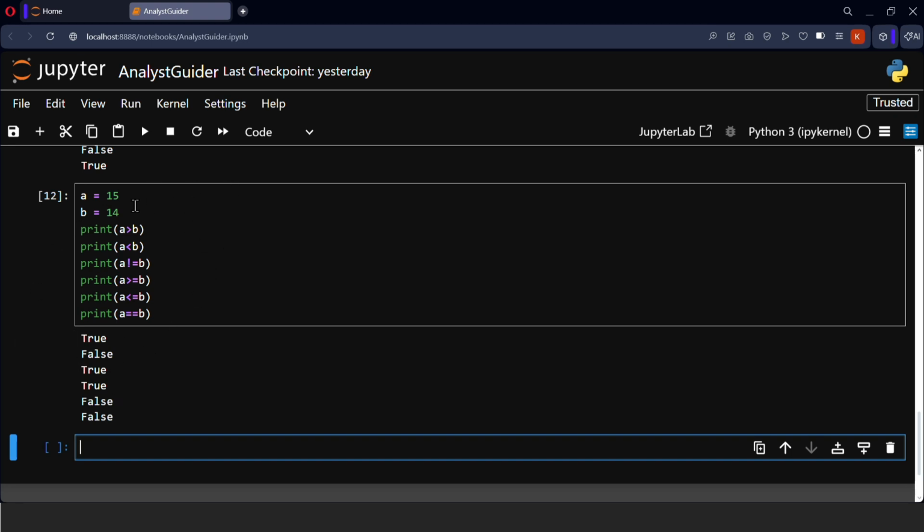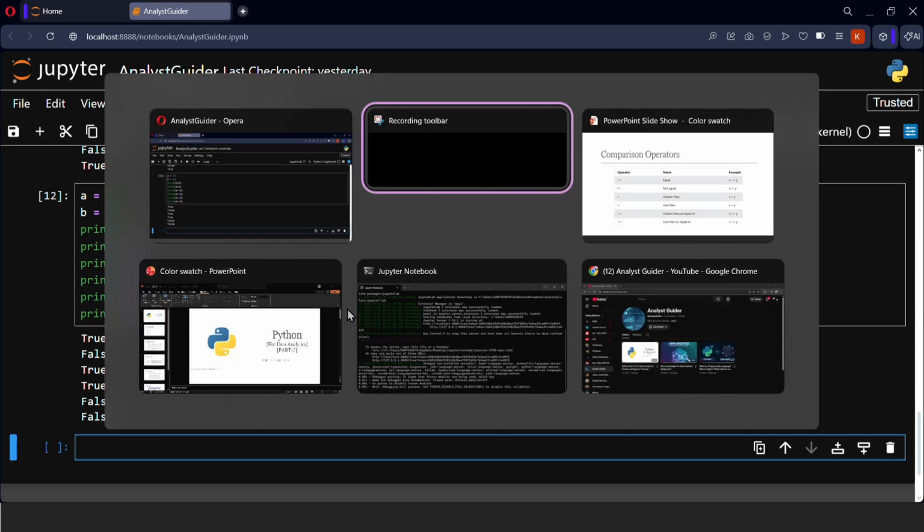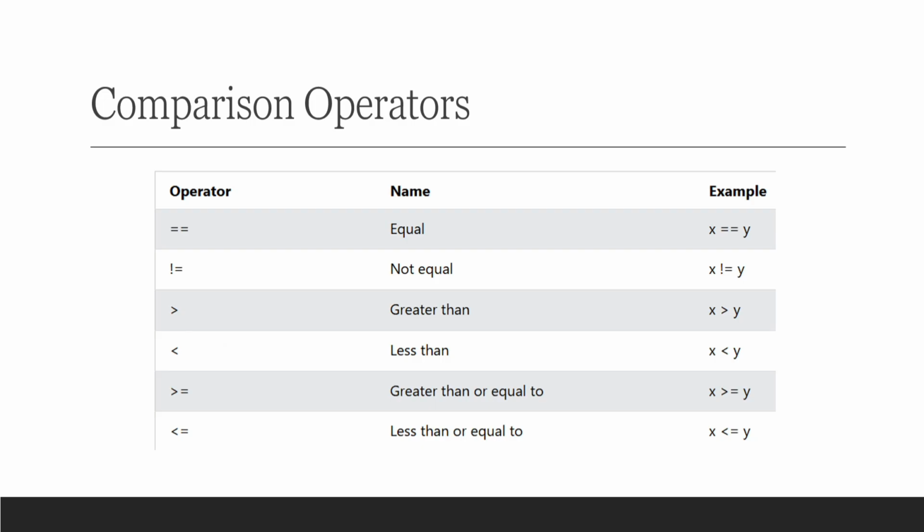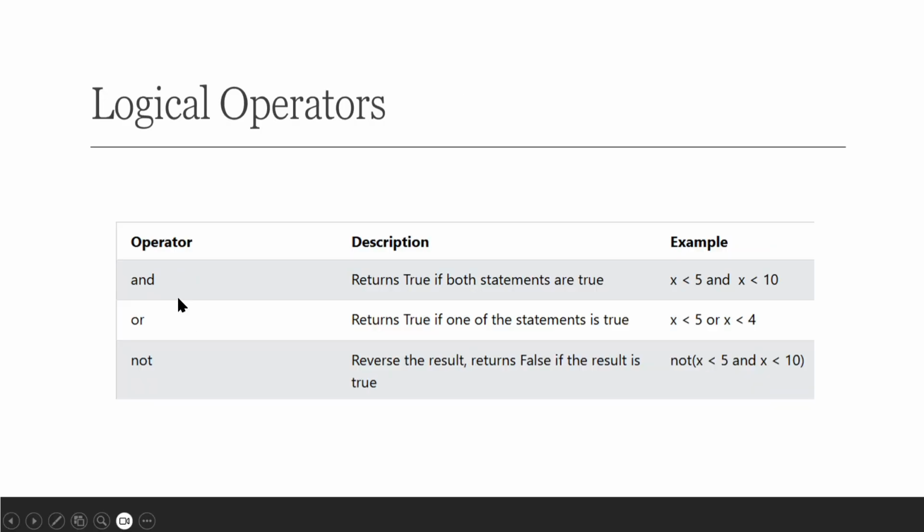Now let us go through logical operators. Okay, so yeah, in logical operators we have and, or, not. Okay, so similar to comparison operators, we'll be getting the output in true and false. Okay, so in AND operation, it returns true if both the statements are true. In OR operators, it returns true if one of the statements is true.